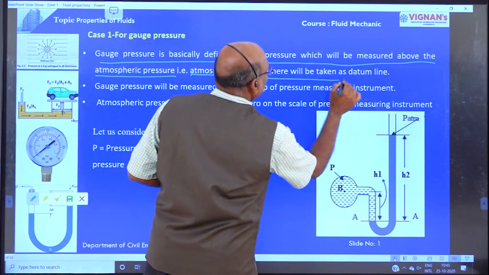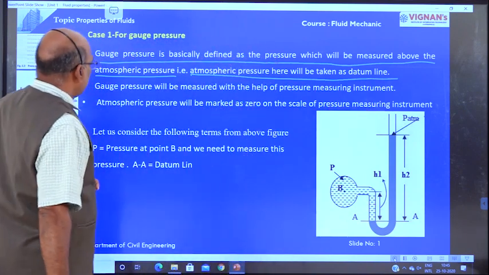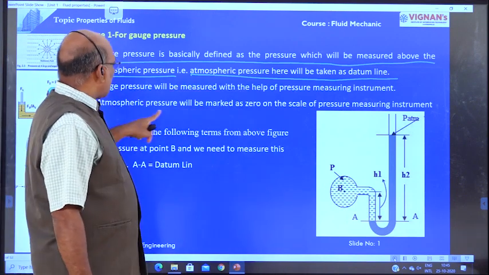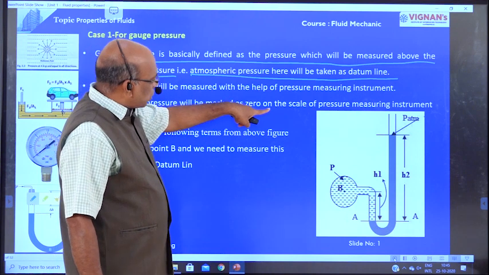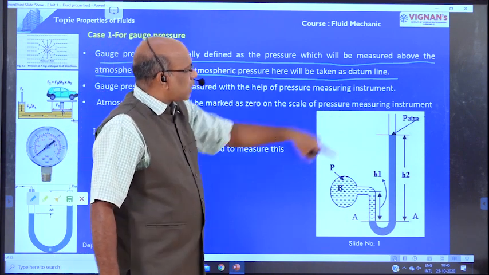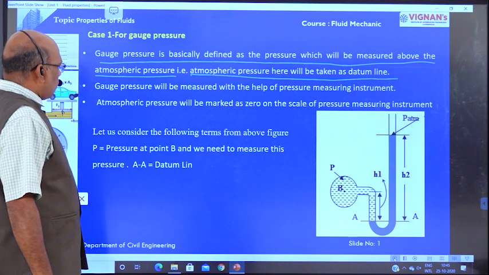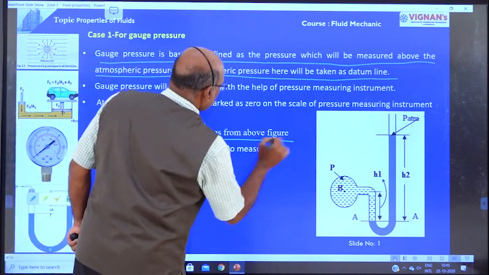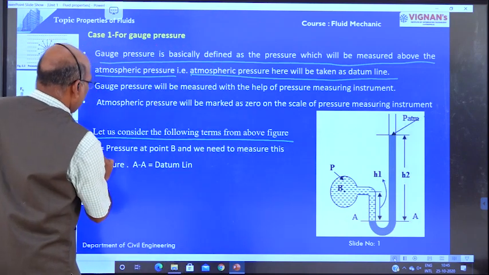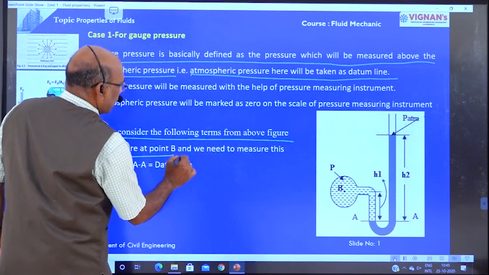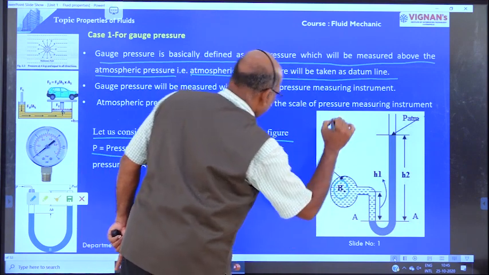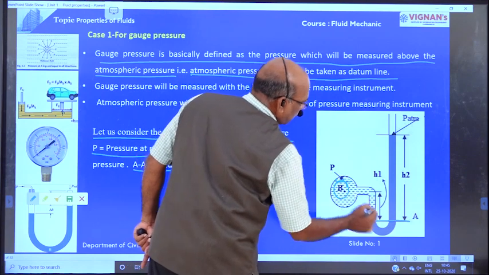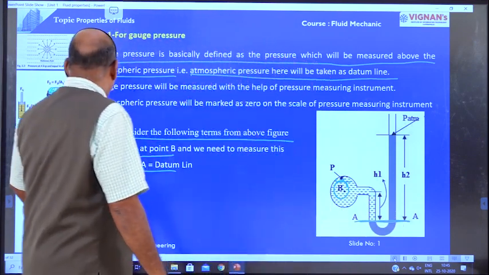Atmospheric pressure here will be taken as the datum line. Gauge pressure will be measured with the help of a pressure measuring instrument. Atmospheric pressure will be marked as 0 on the scale of the pressure measuring instrument. Right, now let us consider the following items for the above figure. P is equal to the pressure at point B, and AA is the datum line.